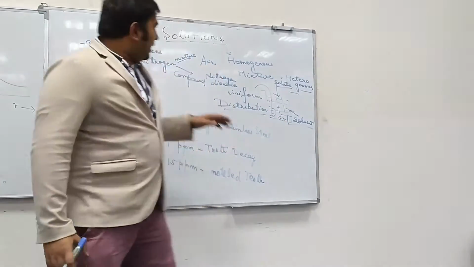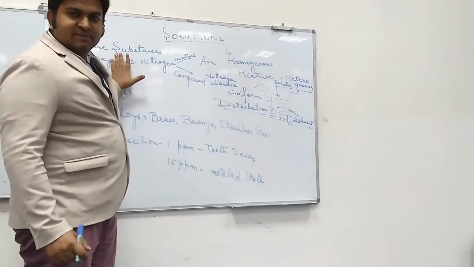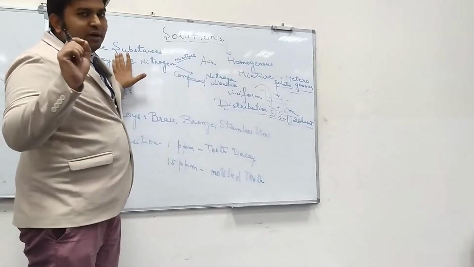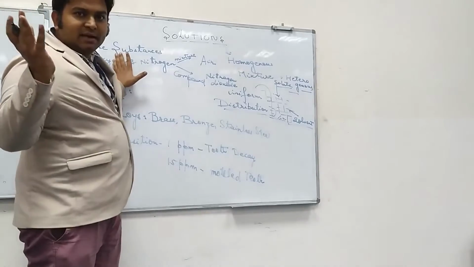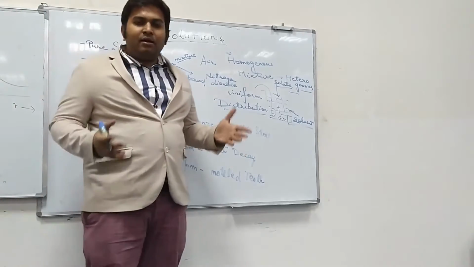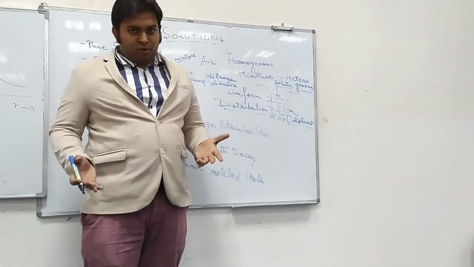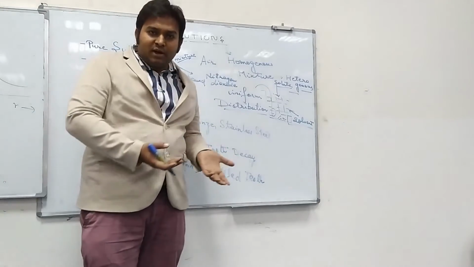mixture. Elements are the pure substances because they are made up of only one type of particles known as atoms. They have their own individual atoms. On the other hand, compounds and mixtures are impure. They are made up of more than one type of atoms.